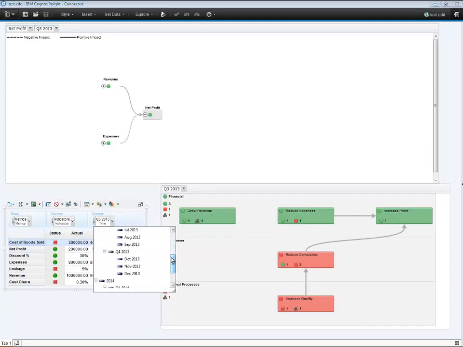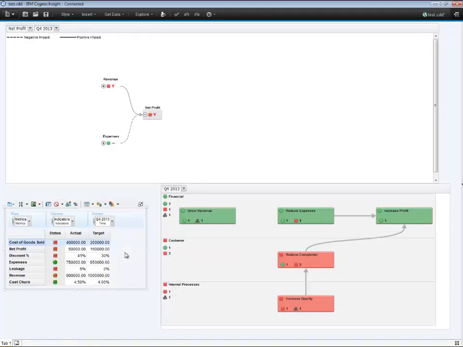We are not on track to make our revenue targets in Q3, so we're going to lower our target, knowing that by taking corrective action, we can make up the difference in Q4. So I'll drop our revenue target to $800,000. I can see how trends are affected in both the strategy map and impact diagram by using the in-memory engine and write-back capability.